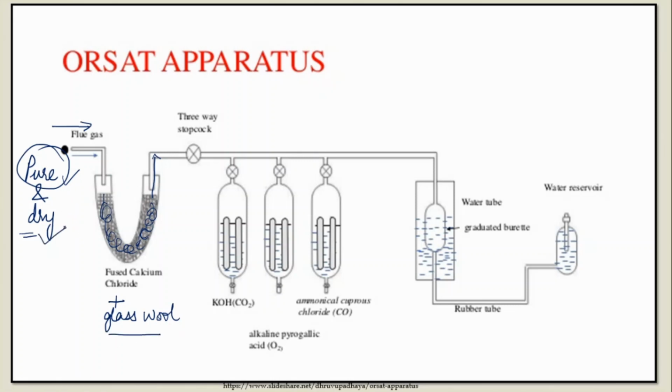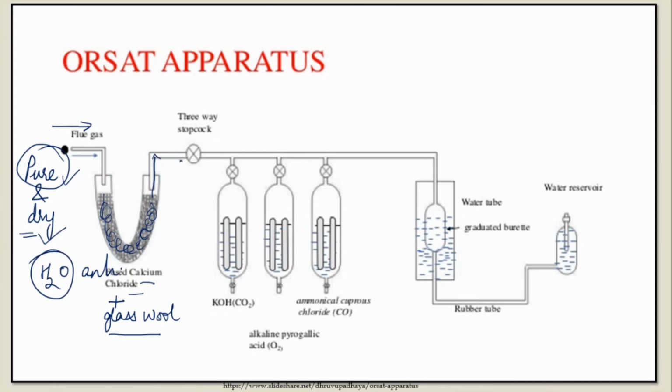And what about dry? That means the flue gas should not have moisture in it, and obviously we are going to use anhydrous calcium chloride. So anhydrous calcium chloride is also placed inside, and with that you'll be able to know how much moisture is present in this flue gas sample.